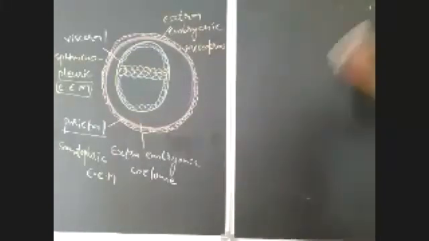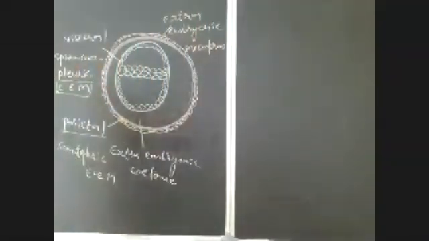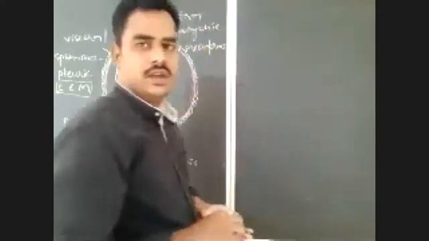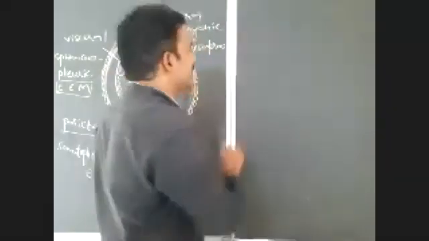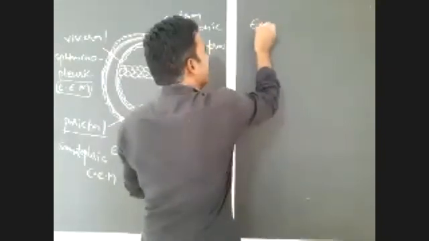There are four extra embryonic layers formed in human embryos: chorion, amnion, allantois, and yolk sac. Now, in the form of a diagrammatic representation, I will give you the locations of these extra embryonic layers.